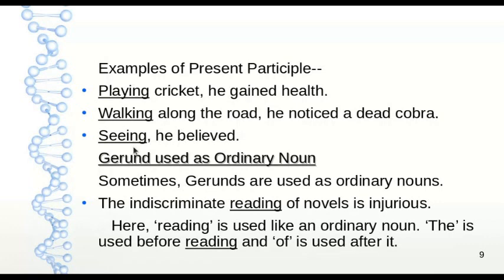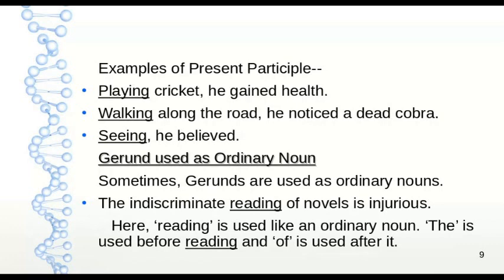So, the same words are acting the role of a noun in some sentences when they are being used as gerund, and adjectives in other sentences when they are being used as present participle. Now let us check the uses of gerund as ordinary noun. Sometimes gerunds are used as ordinary nouns. For example, the indiscriminate reading of novels is injurious. Here reading is used like an ordinary noun.